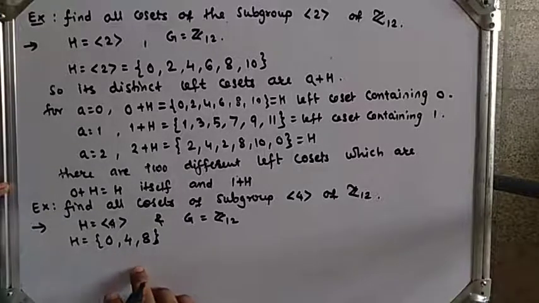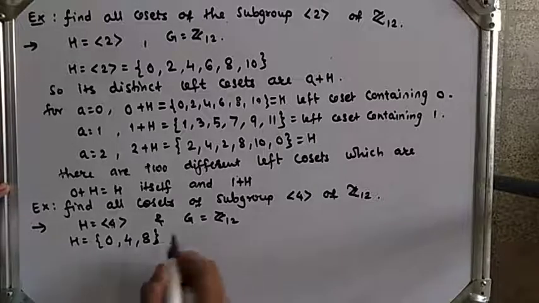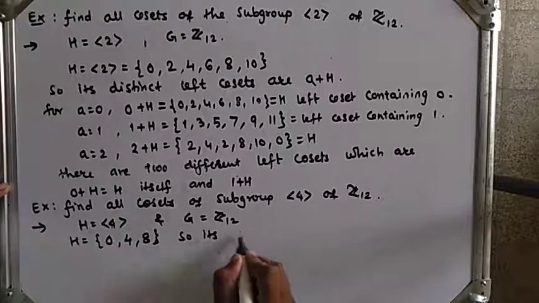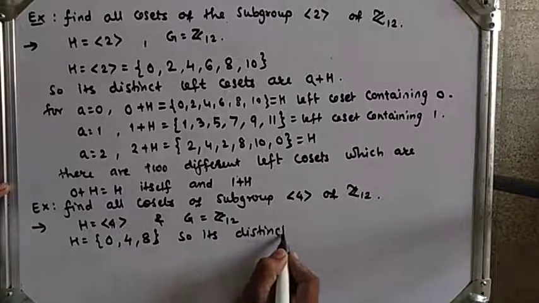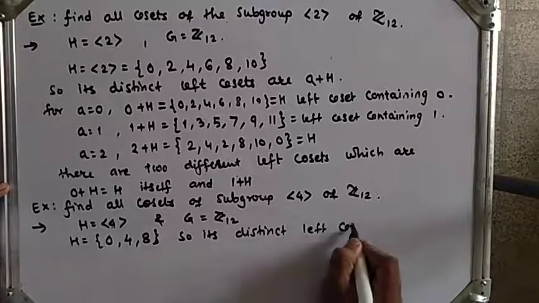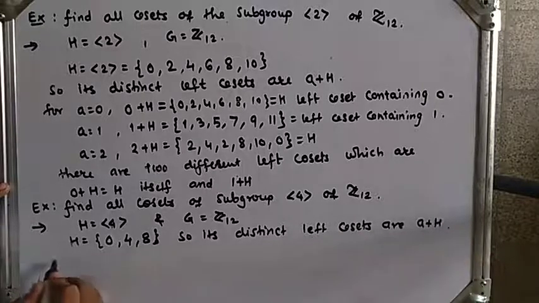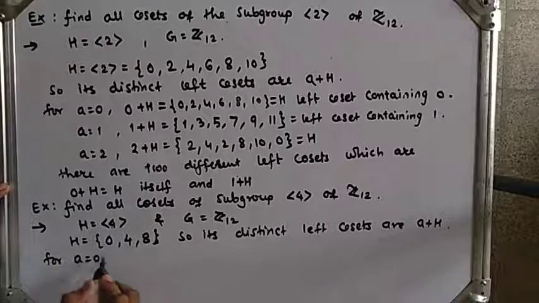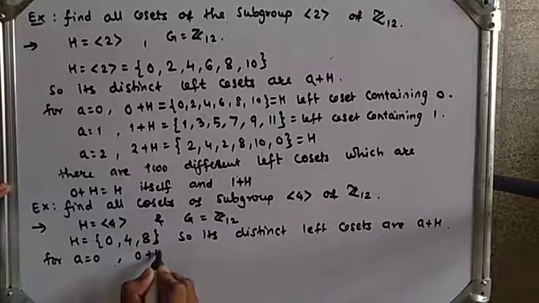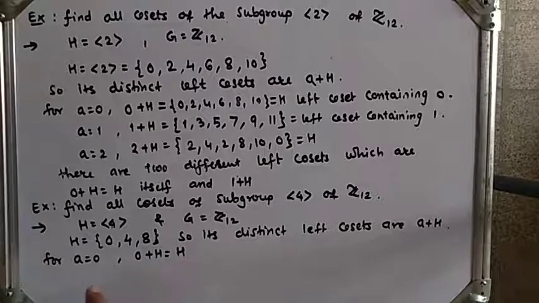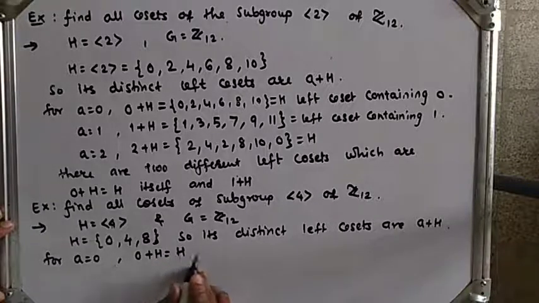To find the distinct left cosets, they are A plus H. For A equal to 0, we get 0 plus H equal to H, because adding 0 to the elements of H gives H. This is the left coset containing 0.